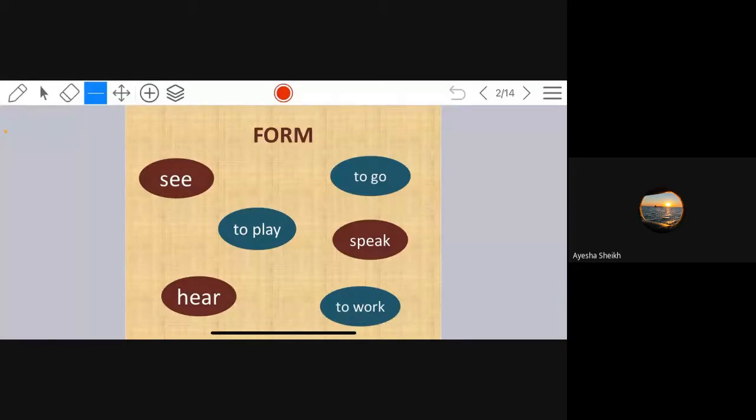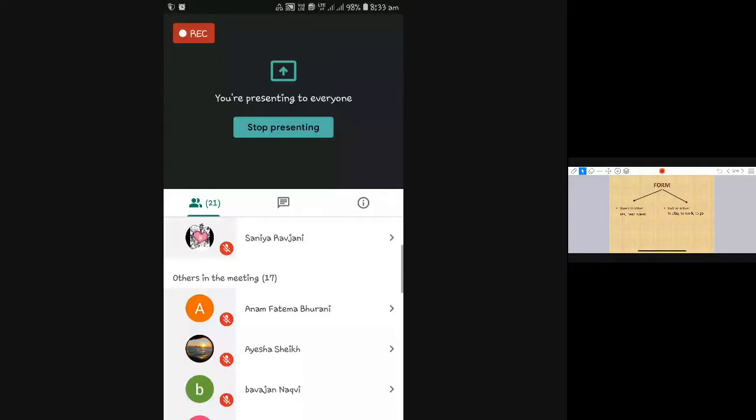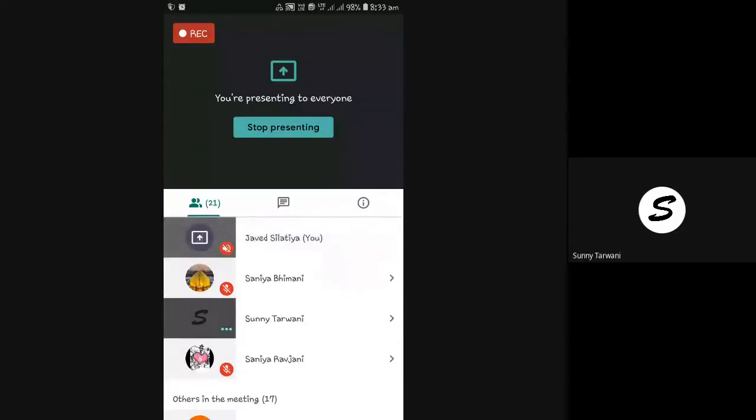Form: bare infinitive, sit here, to work, to go, to play. Full infinitive: to play, to work, to go. Bare infinitive means what? Without to. And full infinitive means with to.